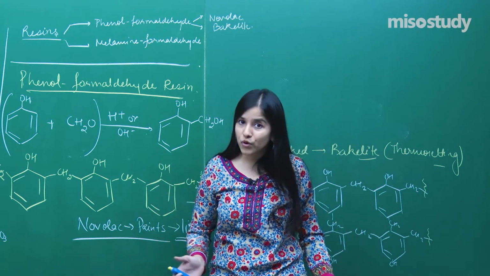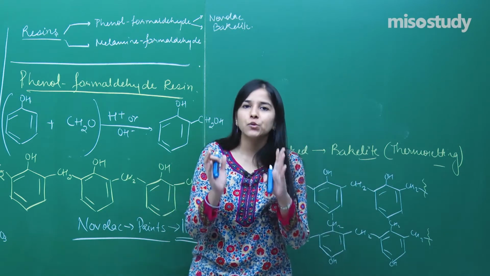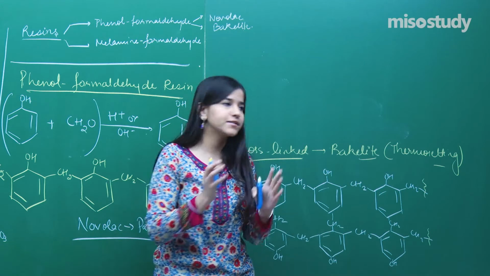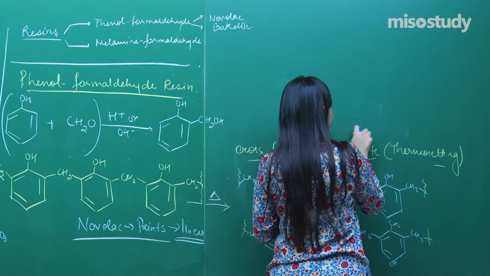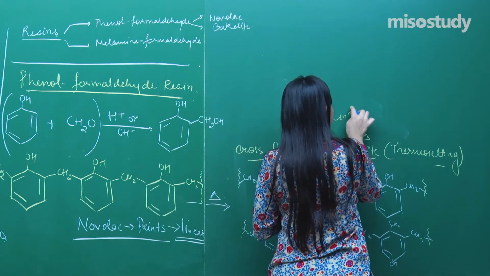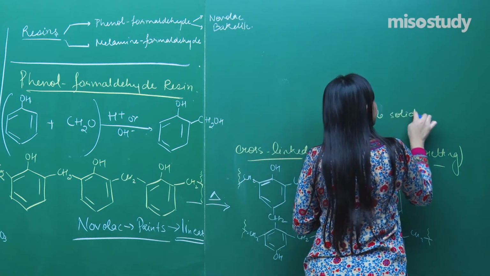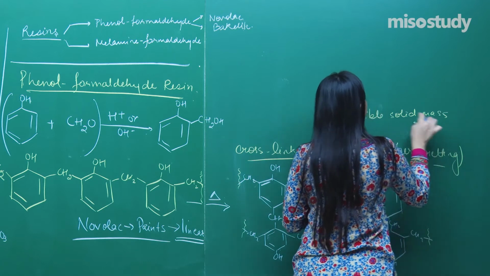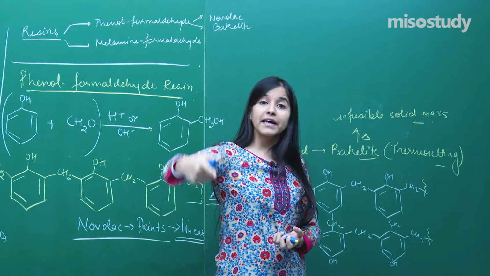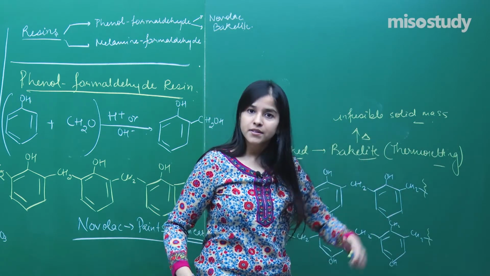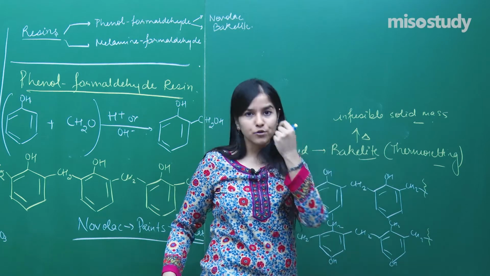Whenever we cool it down, it will form an infusible solid mass, and this infusible solid mass cannot be converted again into this polymer. So that is why they are known as thermosetting polymers.